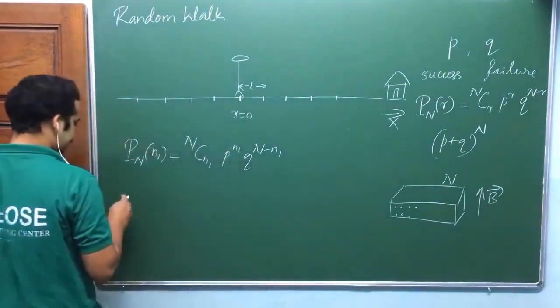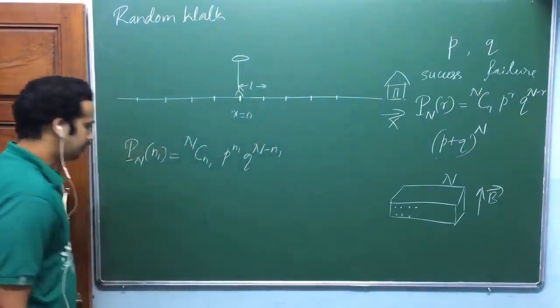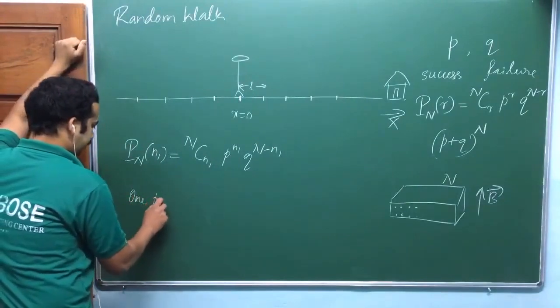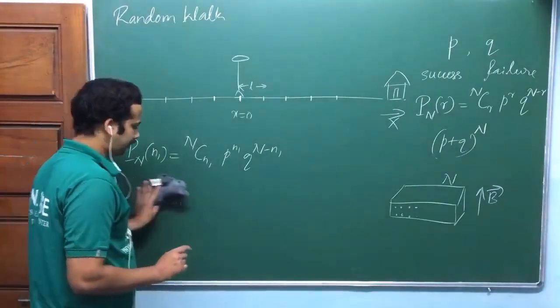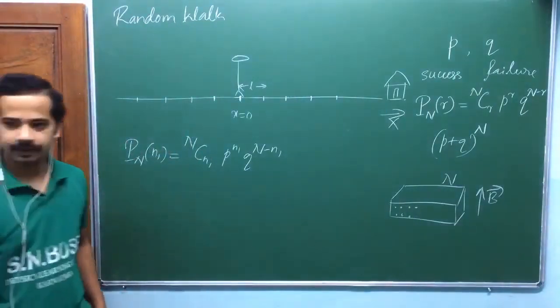What I'm trying to write here is one equality. Millions of persons, one thing.